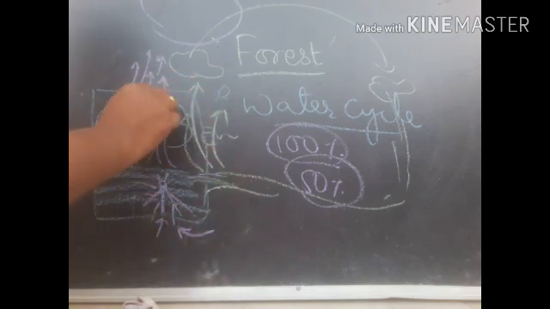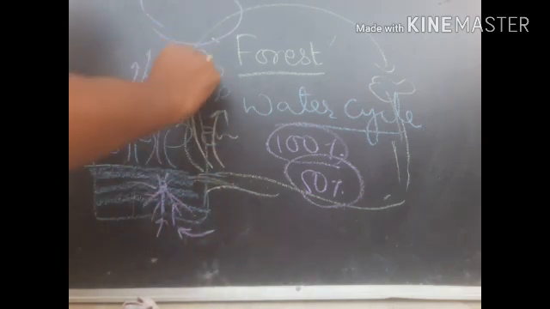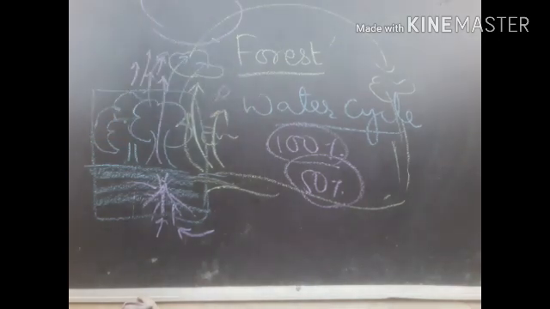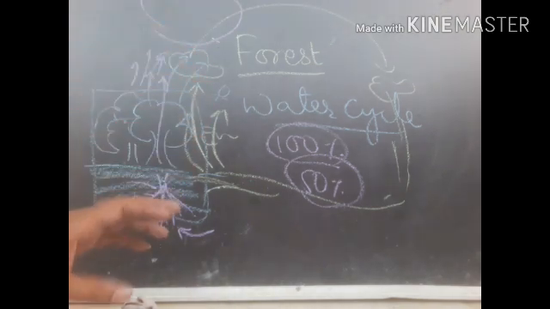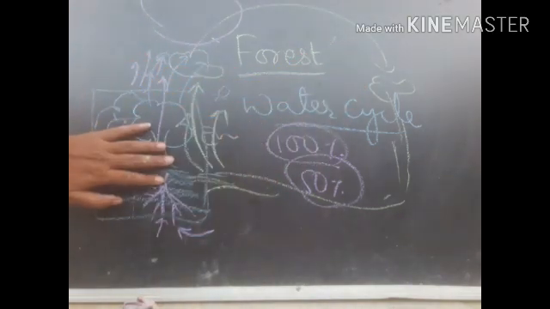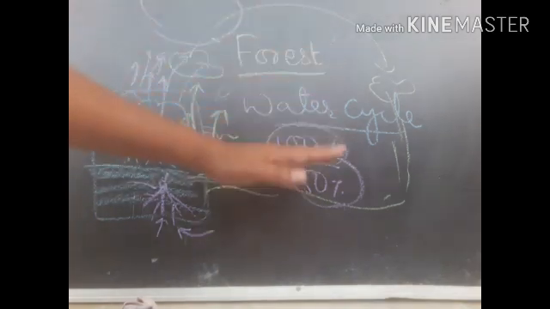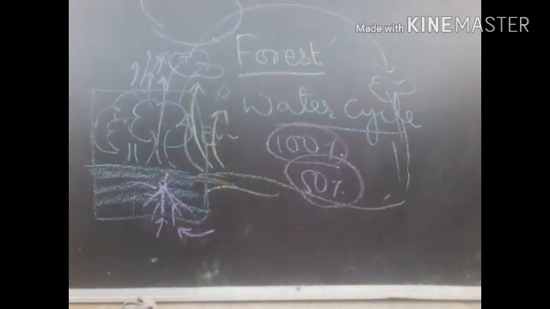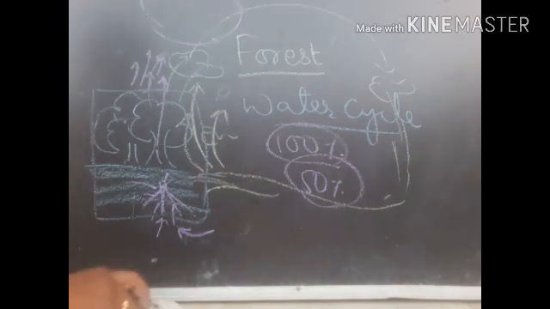Where there is a forest, there is a lot of moisture, and this moisture makes the clouds cool and gives us rain, right? Just imagine, if you cut down the trees, then what happens? It is what we call deforestation. If you cut down the trees in the forest, then automatically the rainfall decreases. How is it possible? How does the rainfall in our village decrease if you cut down the trees in the forest? Let us see an example.